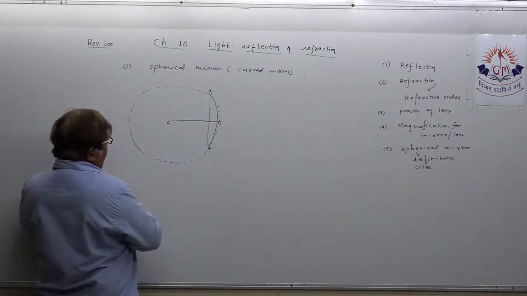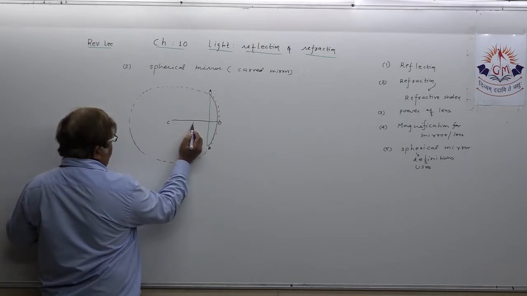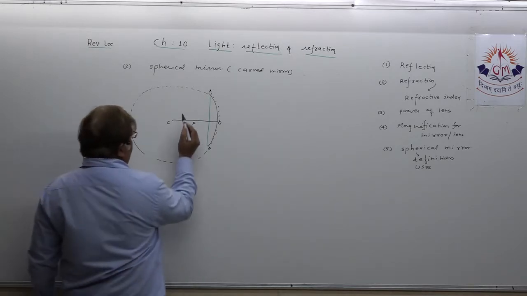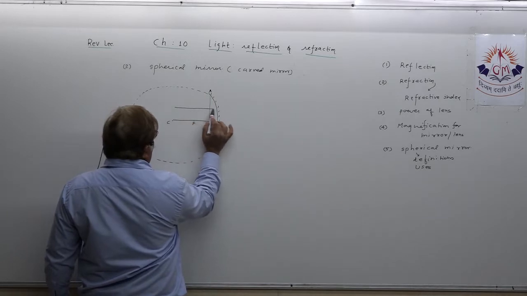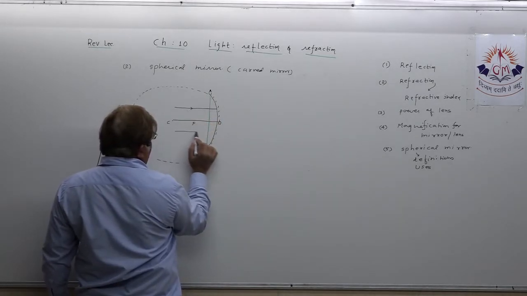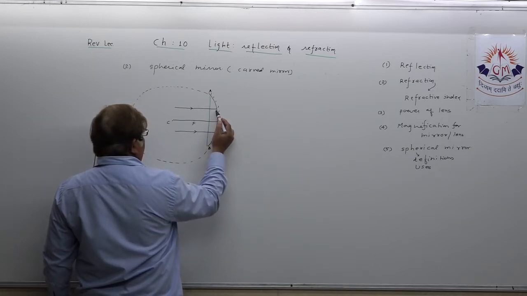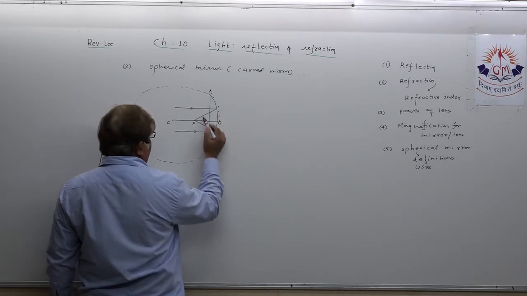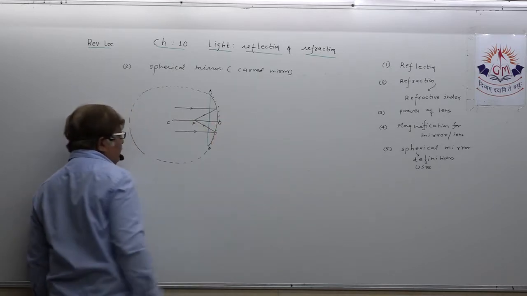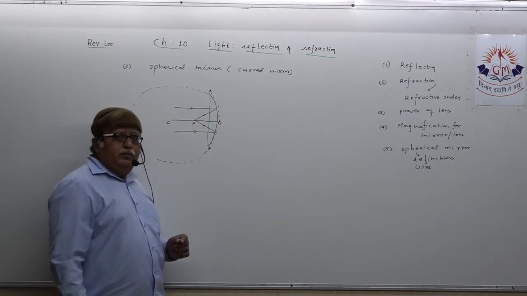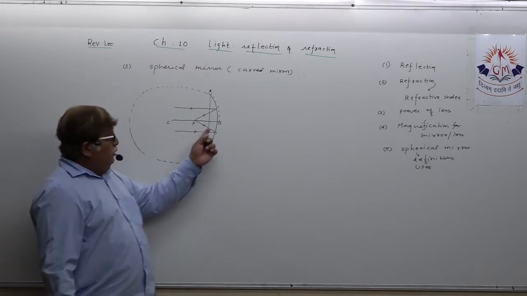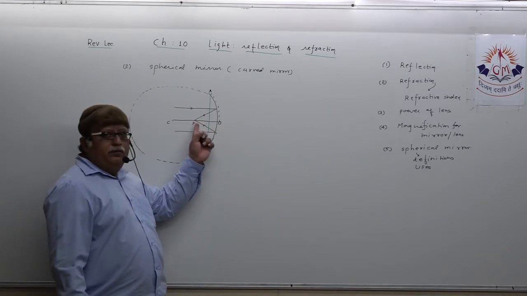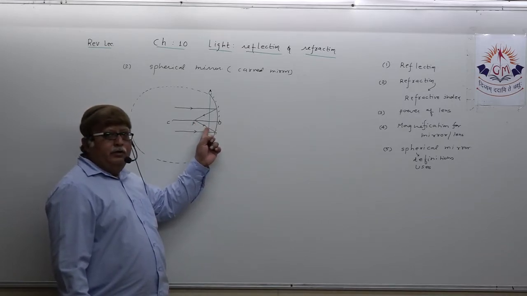Then if you want to define focus, focal point, how will you define it? As you all know, rays of light parallel to the principal axis, after reflection from the mirror, converge at a fixed point, and this fixed point is known as focal point or focus. Distance between optical center and focus is known as focal length.